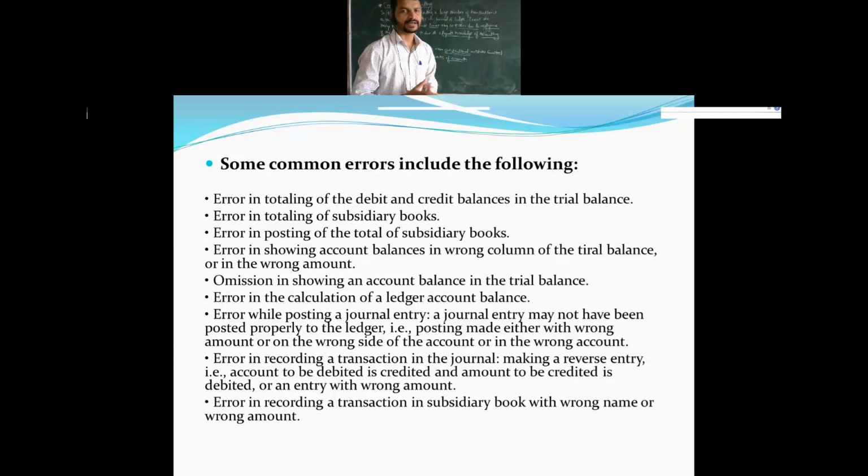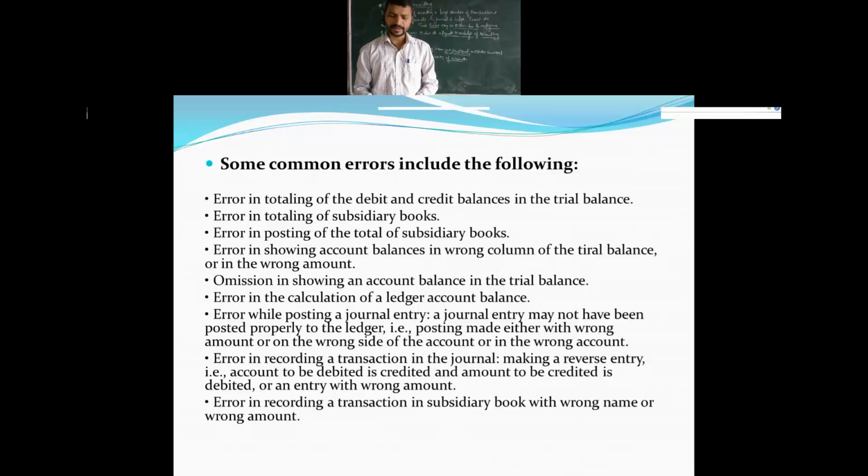It will not get tallied. Why? Because we are going to take all the total amounts or balance amounts from the ledger accounts only. So if there is an error in the subsidiary books, the trial balance will also get the error. Then errors in posting the total of the subsidiary books.